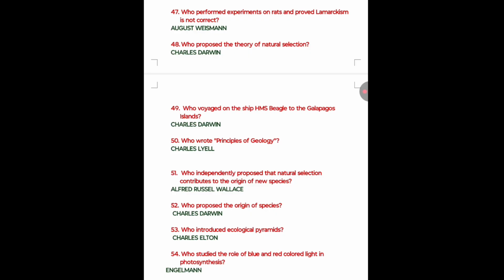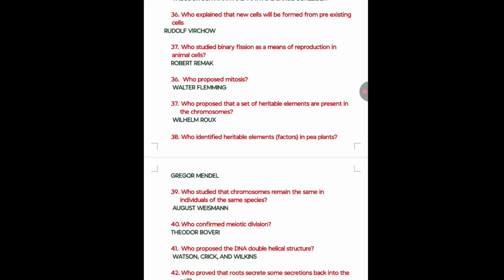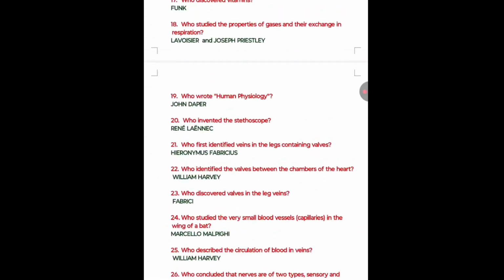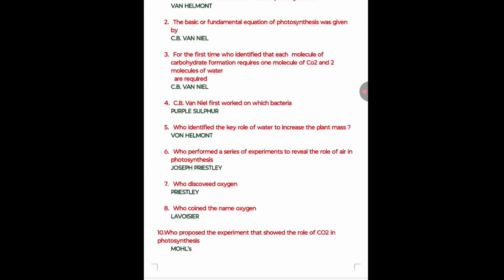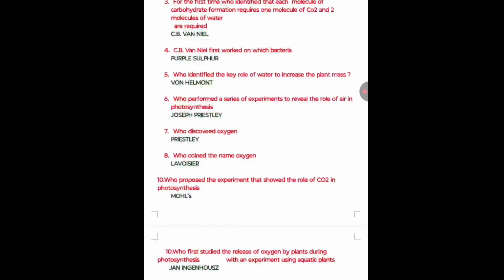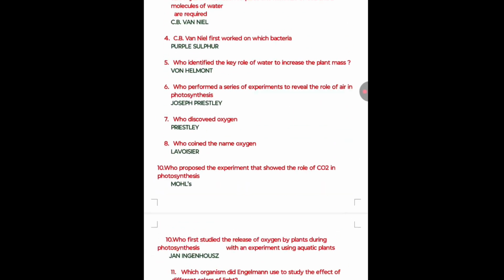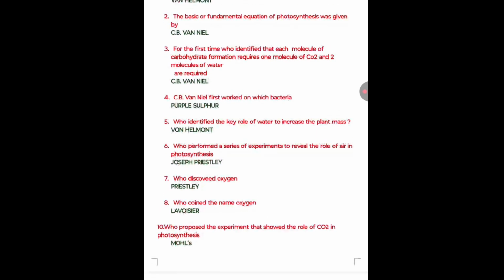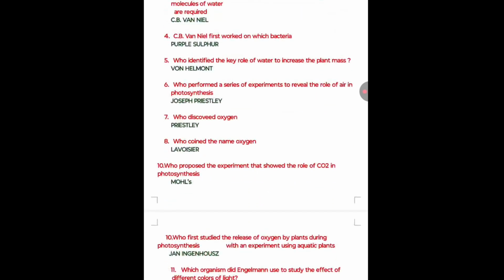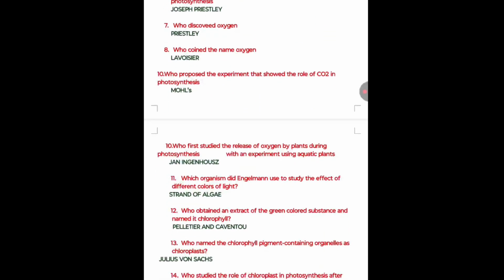So these all are the important bits, my dear students. Please go through all these bits to avoid losing even one mark, because one mark is also very crucial to score 100 marks. Or it is very crucial to pass, or it is very crucial to avoid failing. I think all of you understood these bits.